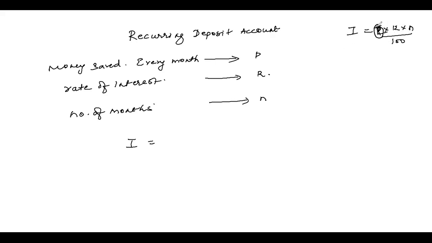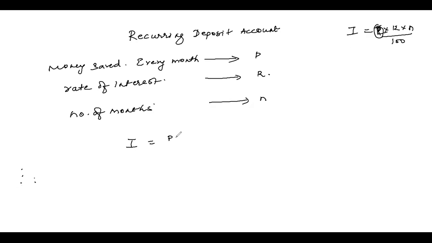But instead of P, children, the money put in the last month is there only for 1 month. The money put in the second last month is there for 2 months. The money put in the third last month, 3 months. The money put in the first month is there for N months. So when you see the money with the bank, different time periods they have. So what they do, they try to calculate the complete principal amount, this P for 1 month. Now, how is this P for 1 month?